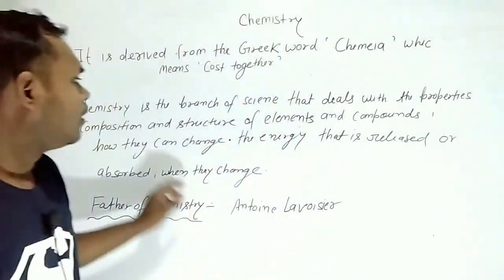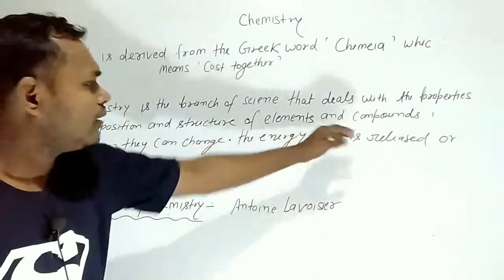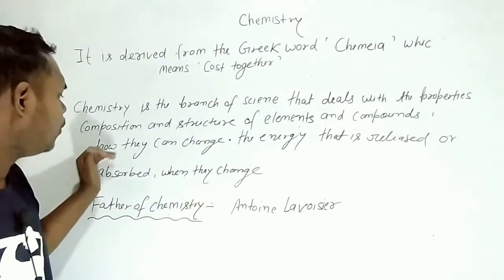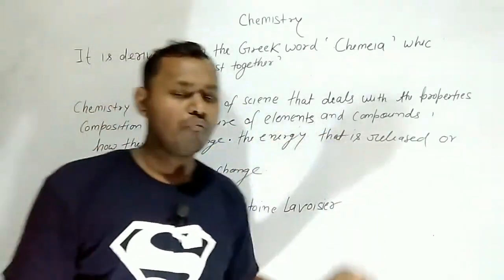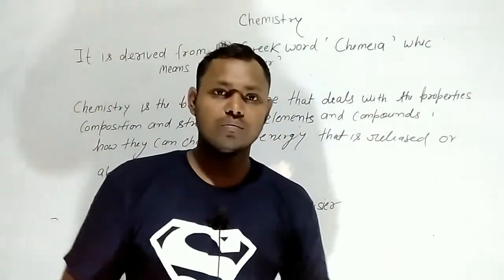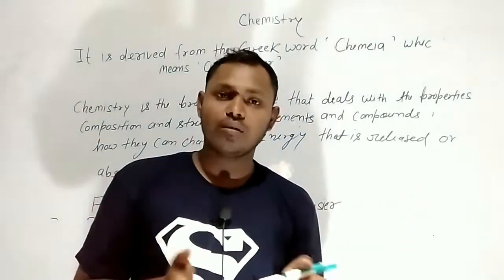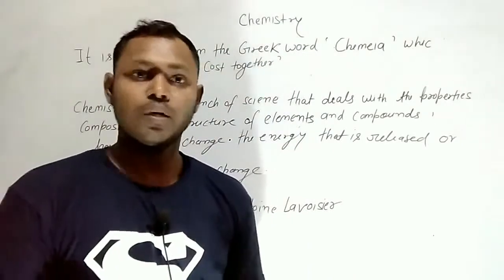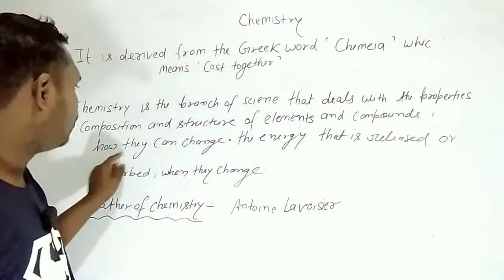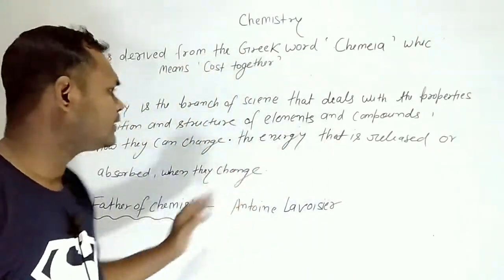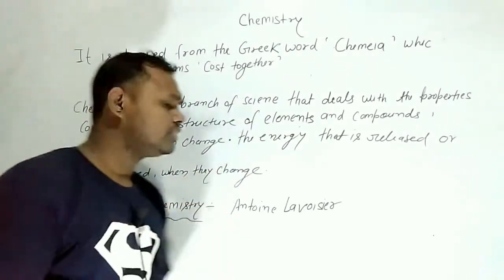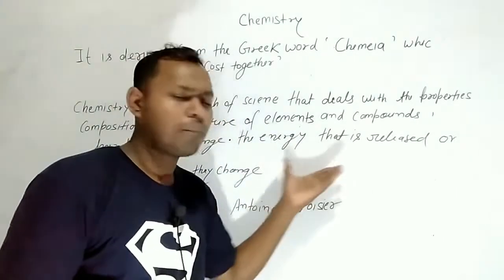Okay, and compound, how they can change. Compound: when two or more molecules meet each other they form a compound. Okay, how they can change, the energy that is released or absorbed when they change. Which type of change?